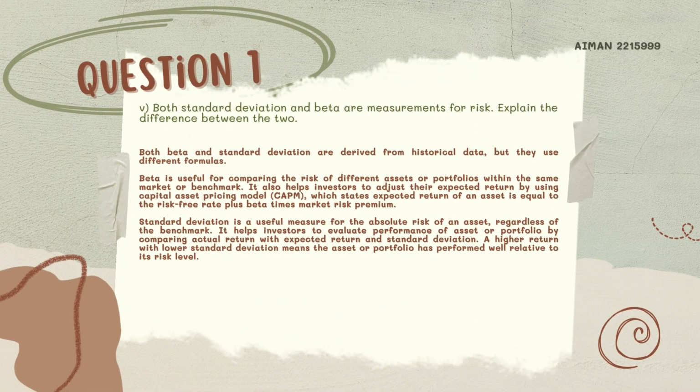So we proceed to the last question for A, which is both standard deviation and beta are measurements for risk. Explain the difference between the two. So both beta and standard deviation are derived from historical data, but they use different formulas. Beta is useful for comparing the risk of different assets or portfolios within the same market or benchmark. It also helps investors to adjust their expected return by using capital asset pricing model, which states expected return of an asset is equal to the risk-free rate plus beta times market risk premium.